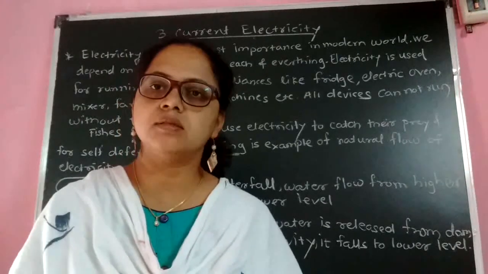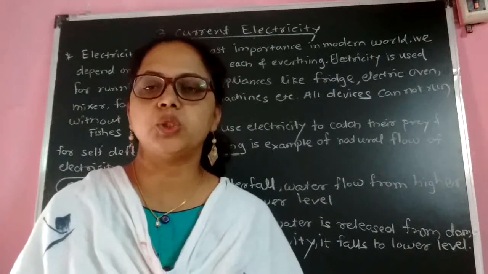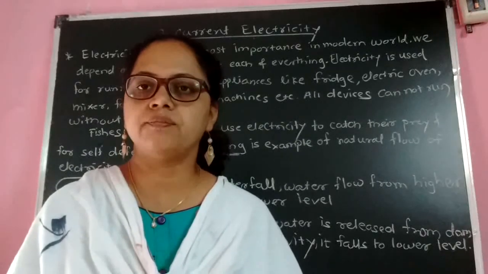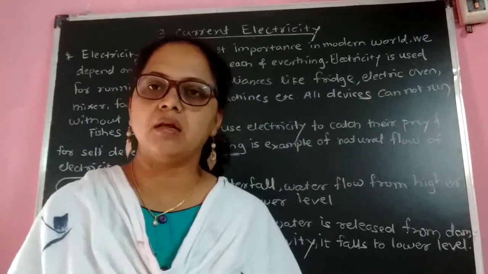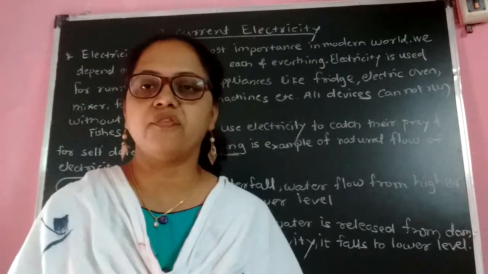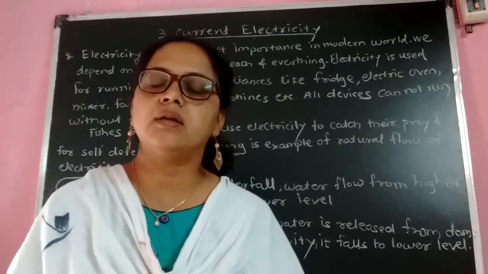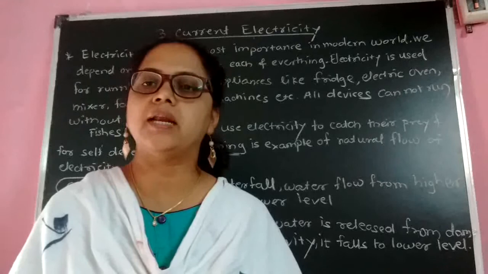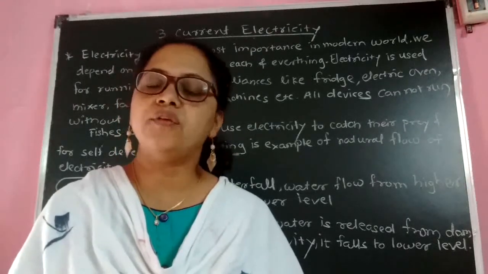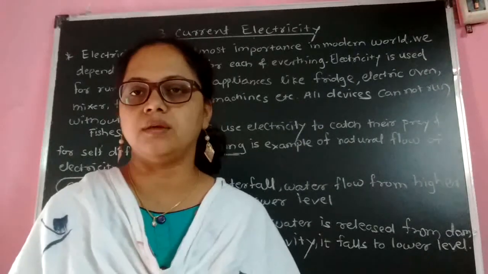Also, in this topic, some important concepts are given for you, such as potential difference, what is meant by potential difference, what is meant by resistor, when resistors are connected in parallel or series, what is the effective resistance, what is the role or function of resistance, then why a voltmeter and ammeter are used in the electric circuit, how an electric circuit is formed, and how different scientists invented different laws related to current electricity.